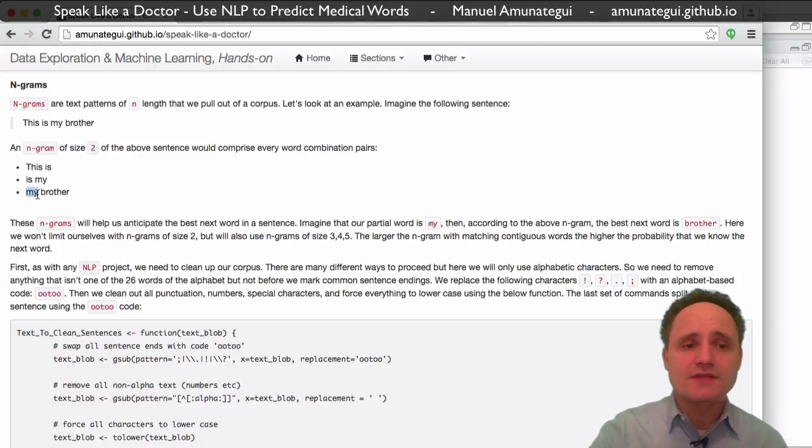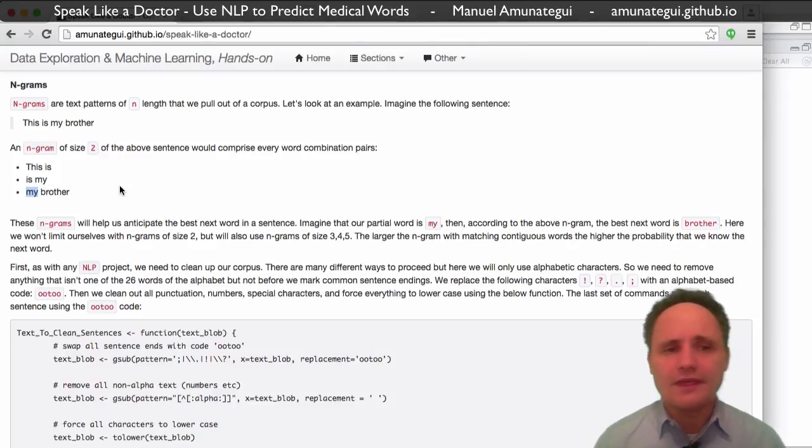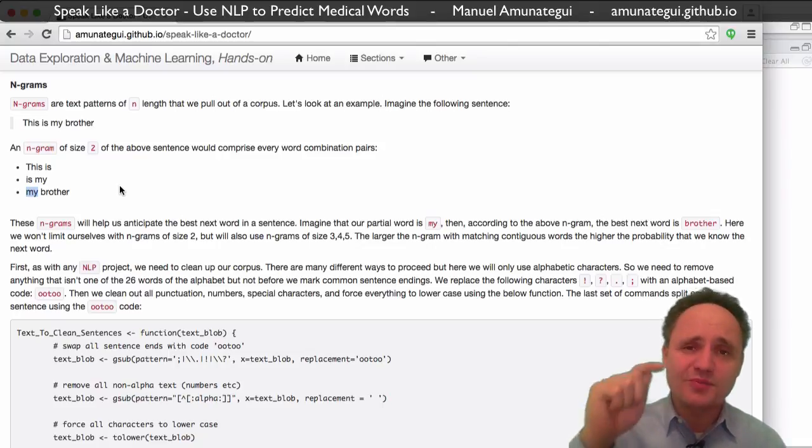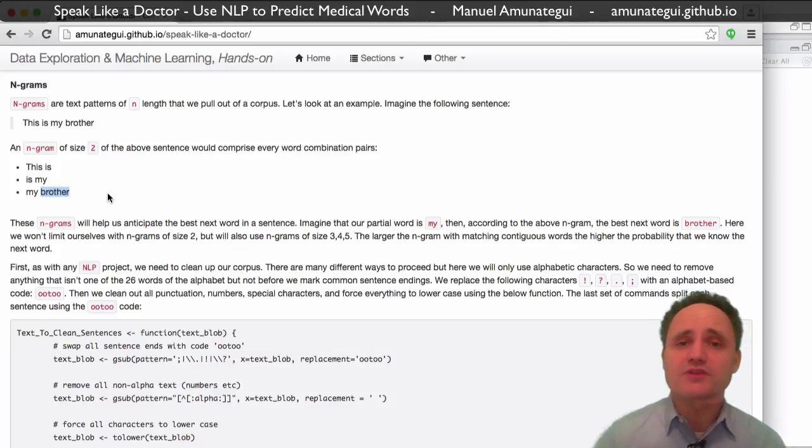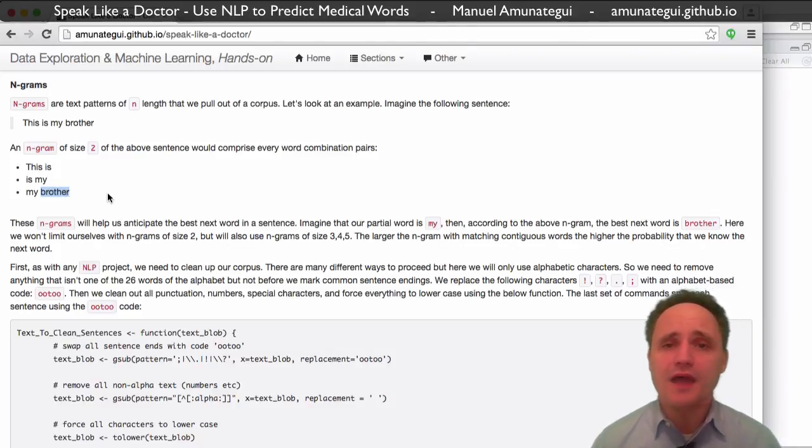So in our case, for what we're trying to do, if we had to build the application just on that one sentence, and a user typed the word my and pushed the button to suggest the next word, then of course from what we know we would suggest the word brother. You put my, and we know that after my comes brother, so here it is.